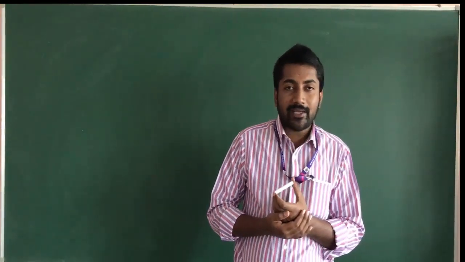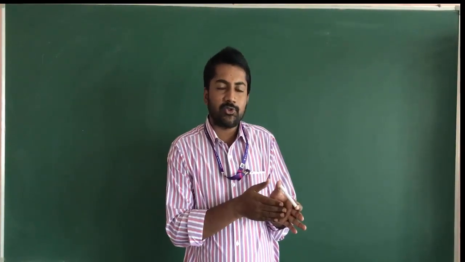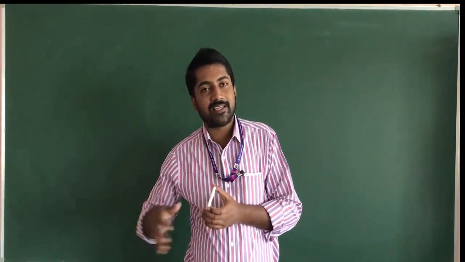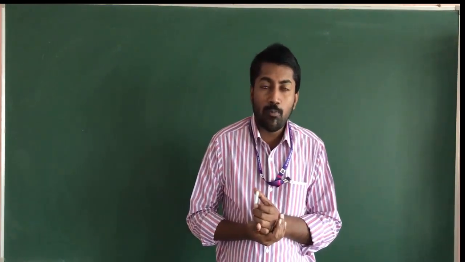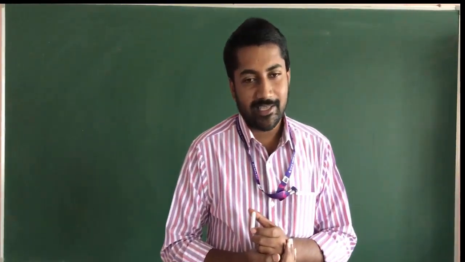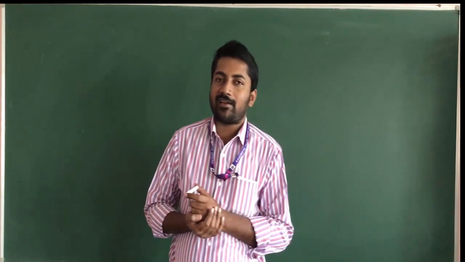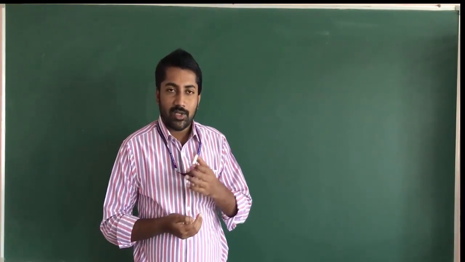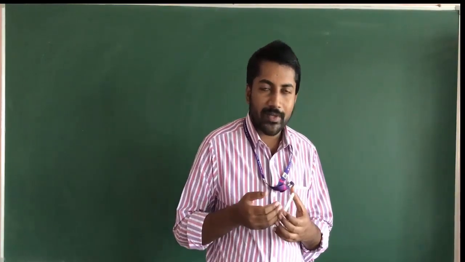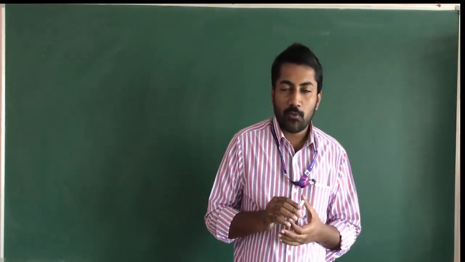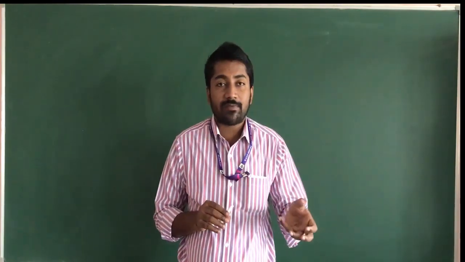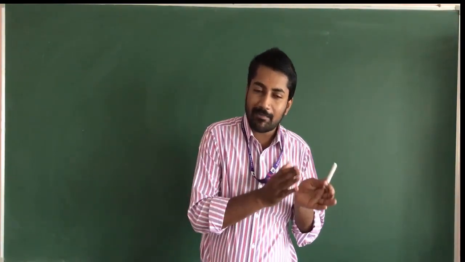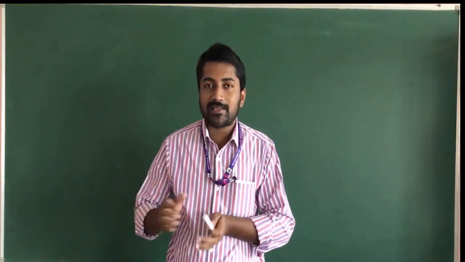When we connect one capacitor to another capacitor, the effective capacitance changes. There are two possible independent ways: one is series connection and another one is parallel connection. This is called combination of capacitors or grouping of capacitors. There are two possible ways to connect one capacitor with another capacitor.